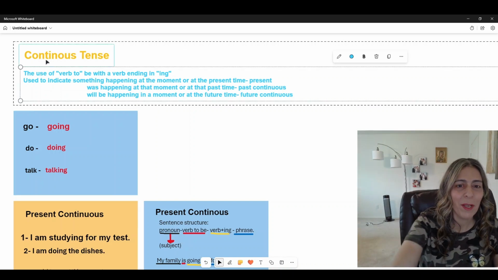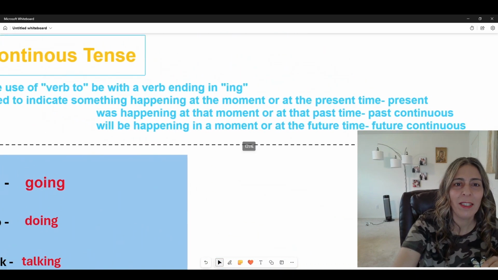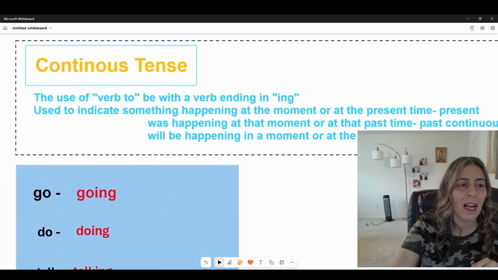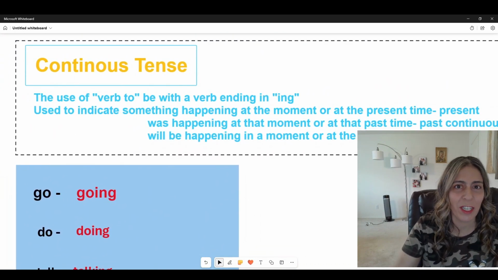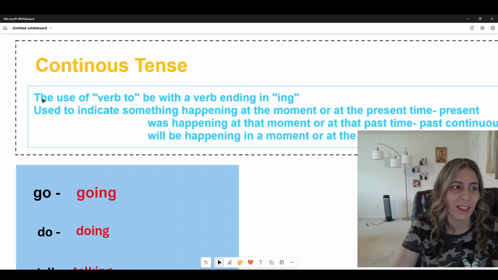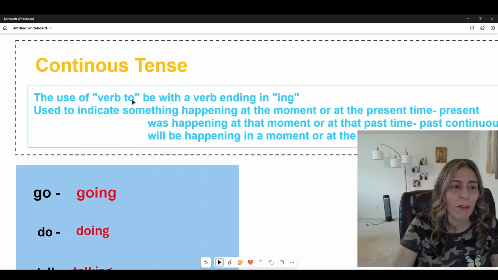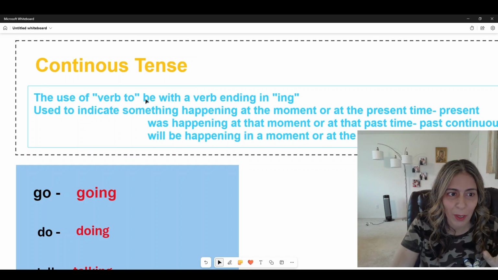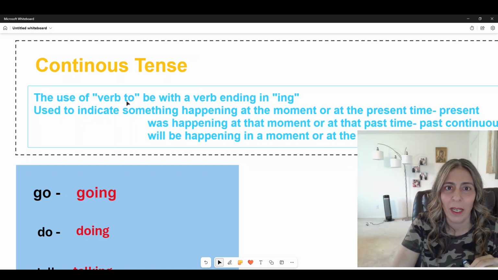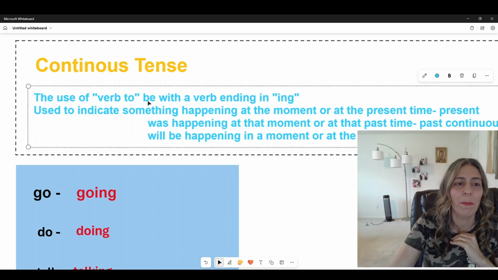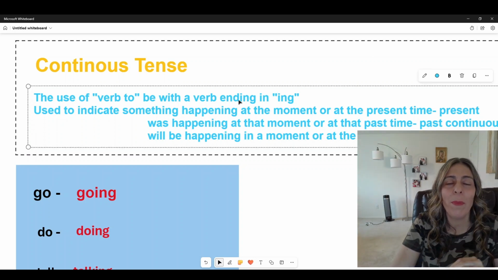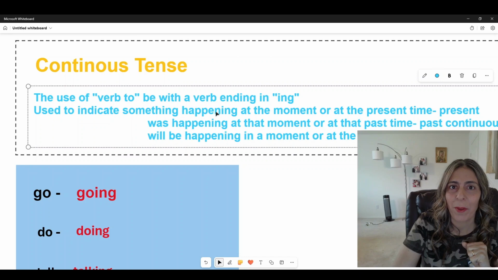So here we are talking about the continuous tense, and I'll show you a definition of what continuous tense is, okay? So the continuous tense is the use of the verb to be, okay? The verb to be, okay, which is this one, be, with a verb ending in ing, all right?